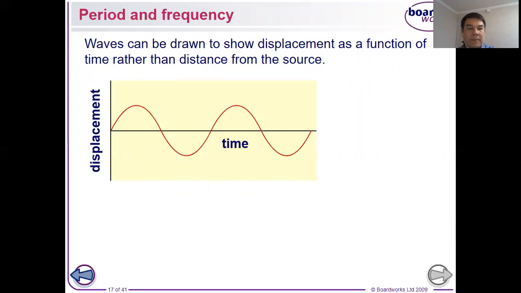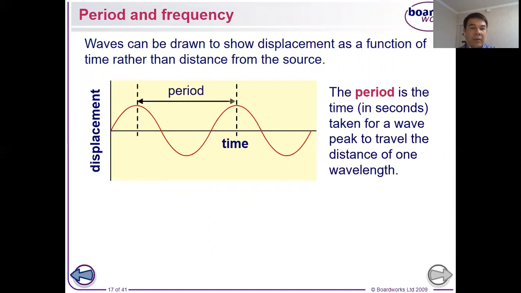Here we can see the wave and a graph, with displacement and time: a displacement-time graph. The period is the time taken for a wave peak to travel the distance of one wavelength. Remember that two peaks form one wavelength.